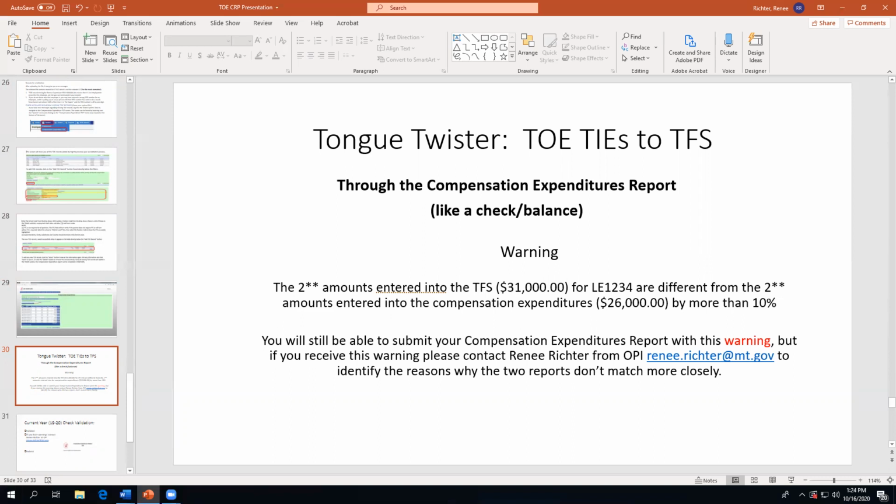Okay. So you will be able to submit your compensated expenditure report with this warning. But if you receive this warning, contact me at OPI to identify the reason why the two reports don't match more closely.